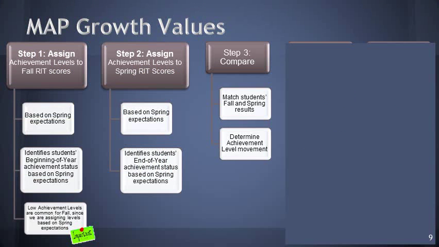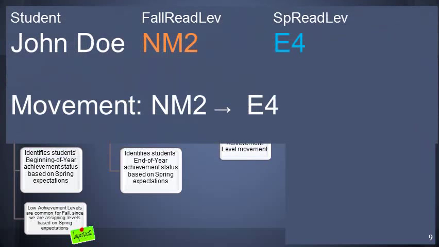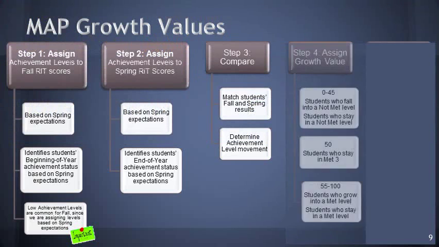So for the third step, we're going to match the students' fall and spring results and determine the achievement level movement. So where did he start? And we're going to look at then where he finished and assign a value based on that movement. So John Doe, in the fall, he was in a not met 2 range, and in the spring he was in an E4 range. So his movement was from a not met 2 to an E4. Based on that movement, we're going to assign a growth value.